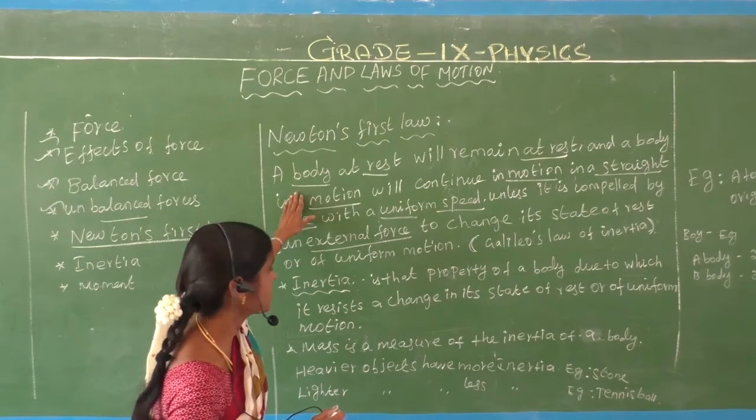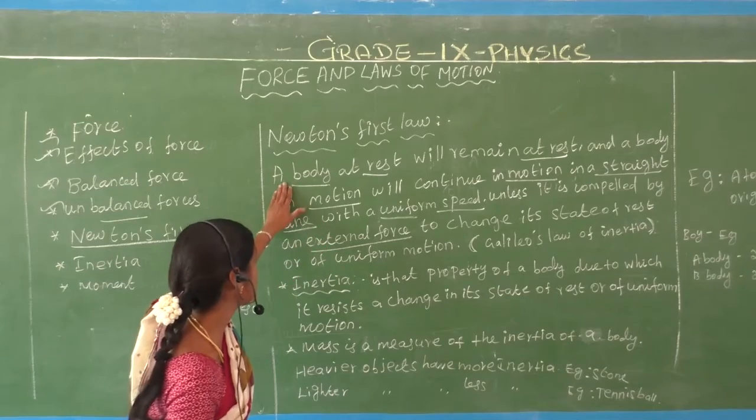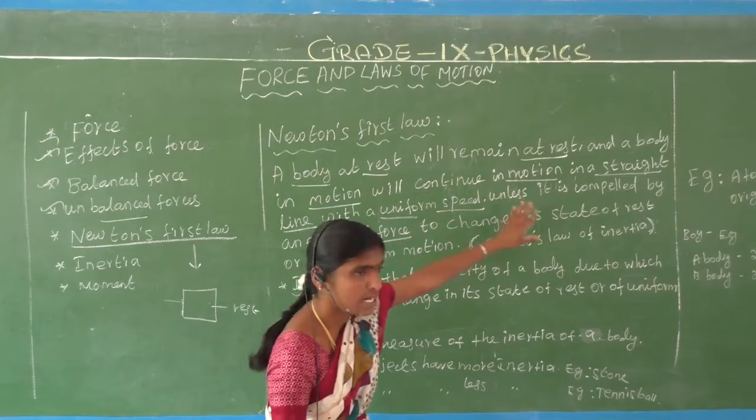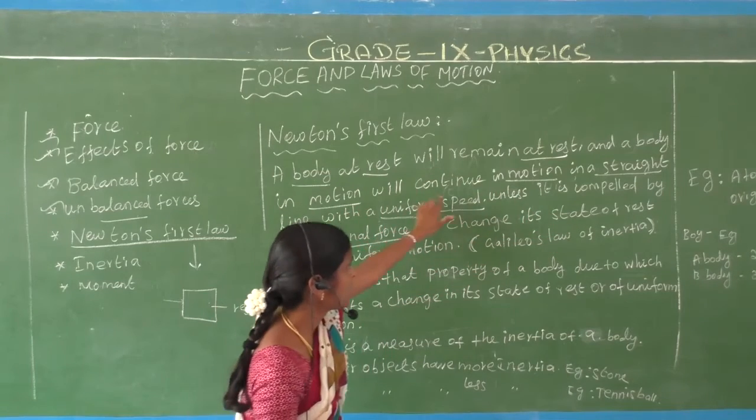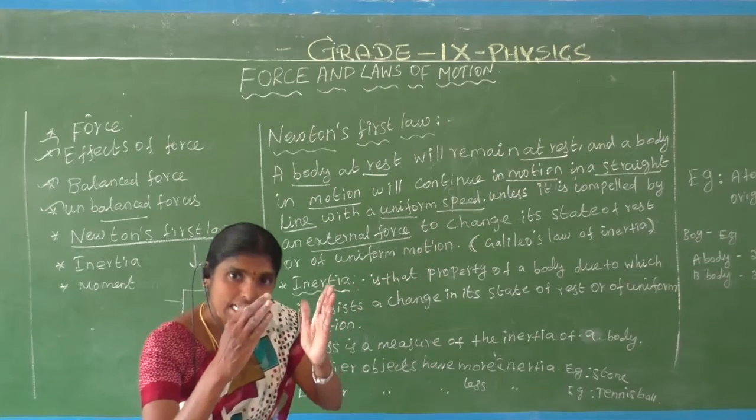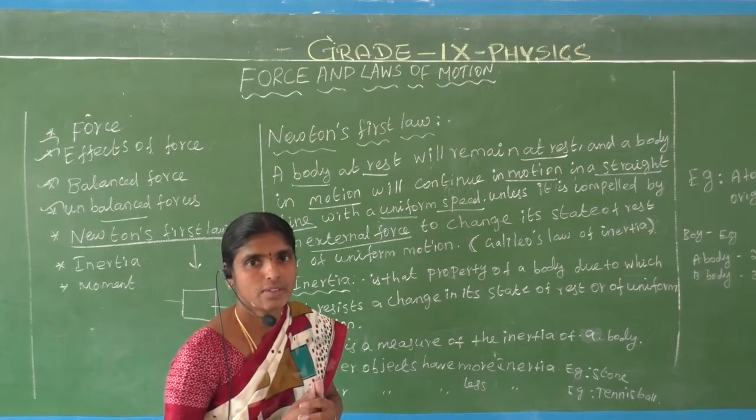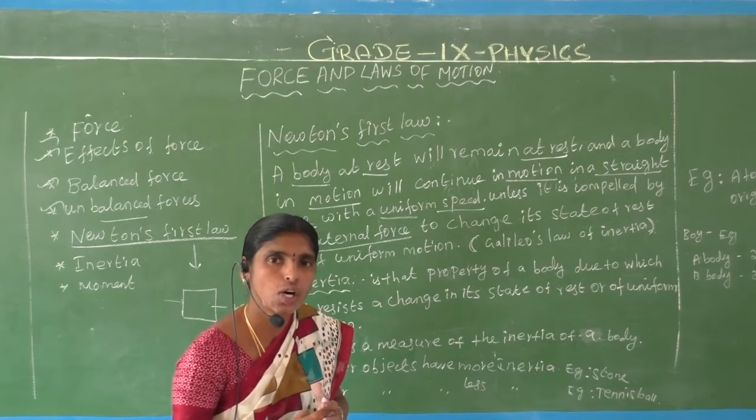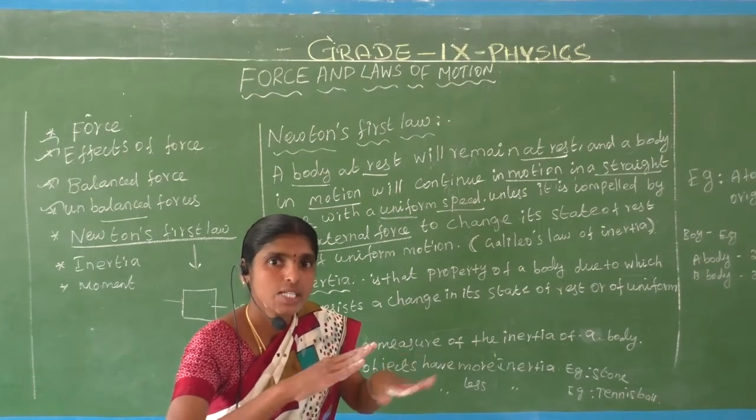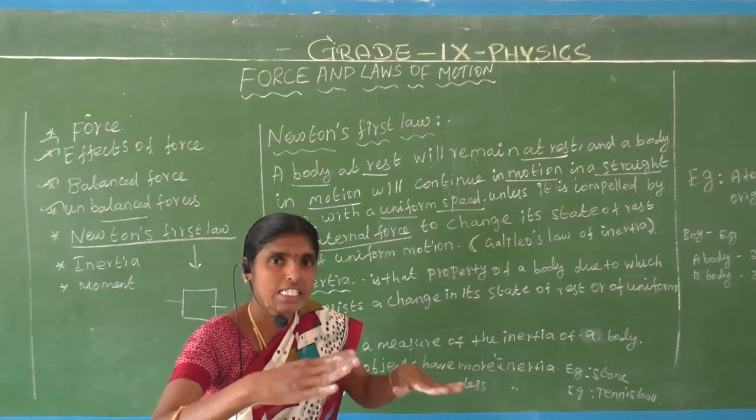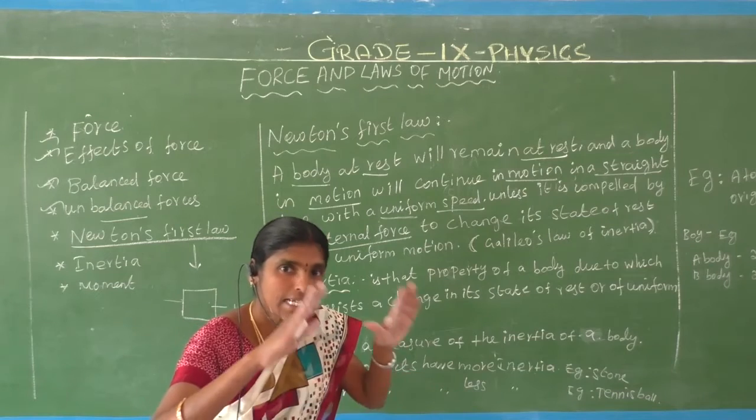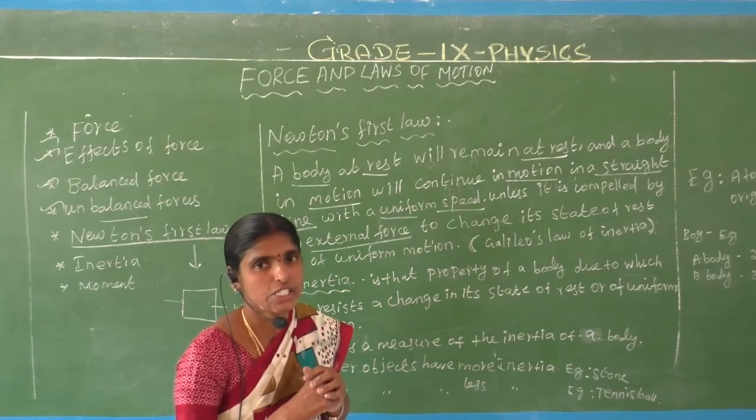What did Newton say? A body at rest will remain at rest. A body in motion will continue in motion in a straight line with uniform speed. That is called inertia. Newton's first law is also called inertia. Inertia means a state of rest; an object not moving is in a state of rest. That is called inertia.